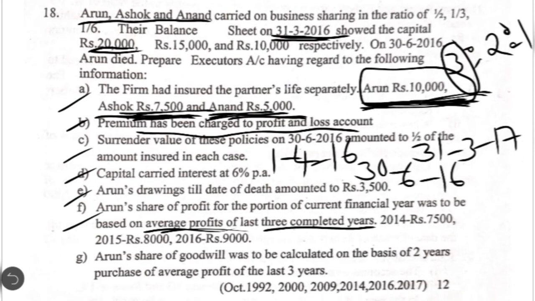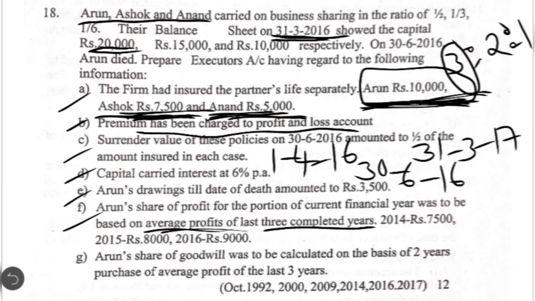There are two ways in which we can calculate deceased partner share in the expected profit. The first one is based on previous year's profit and the second one is based on average profit. In this case, the second case is given, that is average profit. Based on average profit, we are going to estimate what is deceased partner share in the current financial year, that is for 3 months.